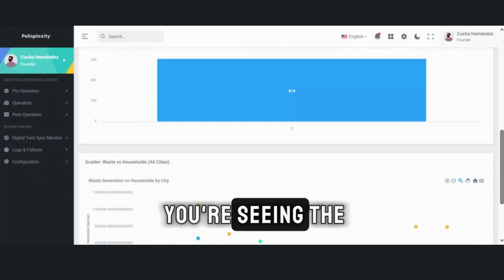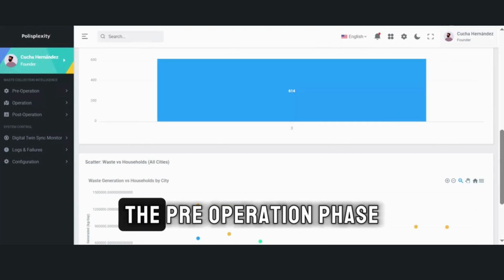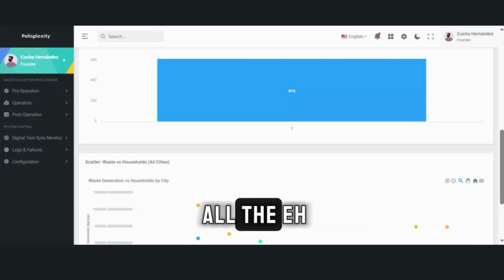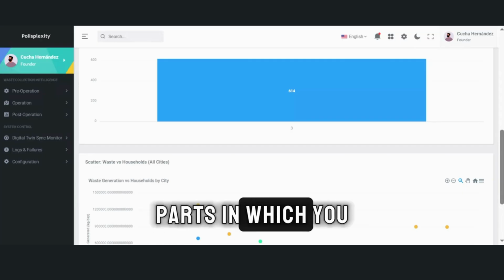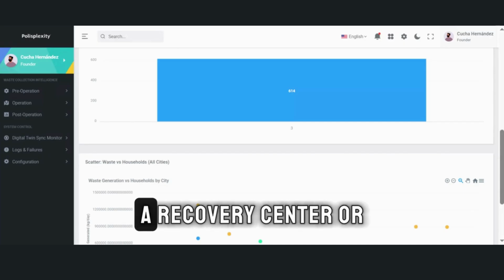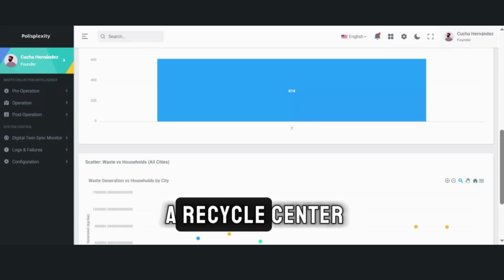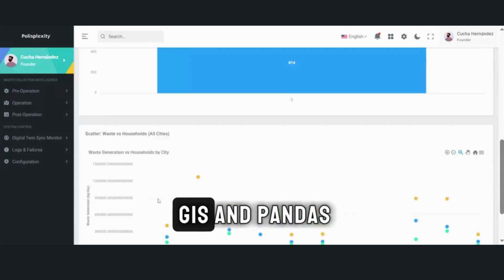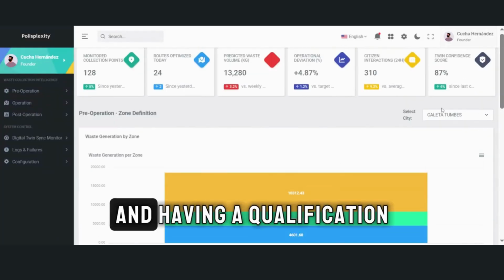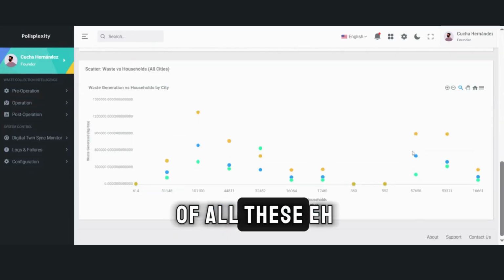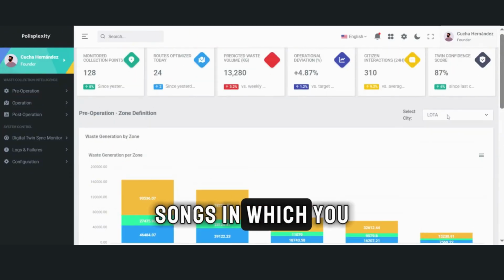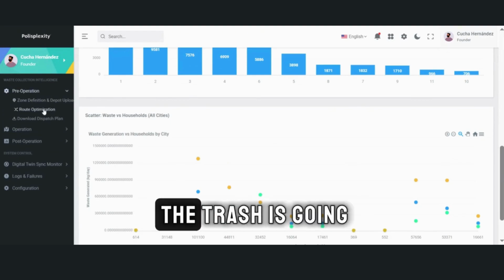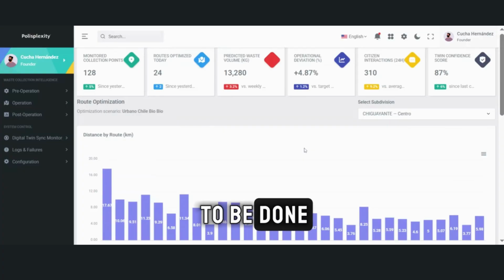In the screen, you're seeing the pre-operation phase, in which we calculated all the parts in which you can put a recovery center or a recycle center. So this was done using Snowflake and GIS and Pandas, and having a qualification of all these zones in which you can put, in different cities, the places where the trash is going to be processed.